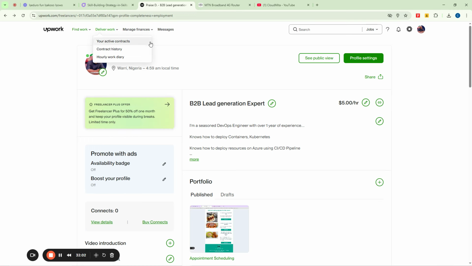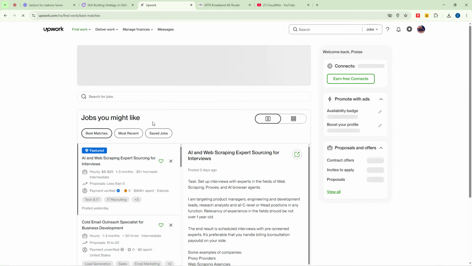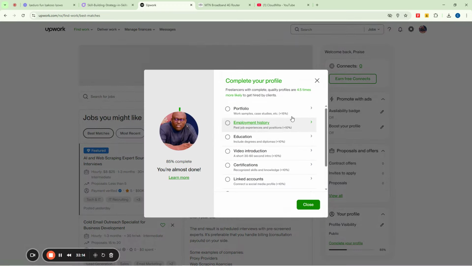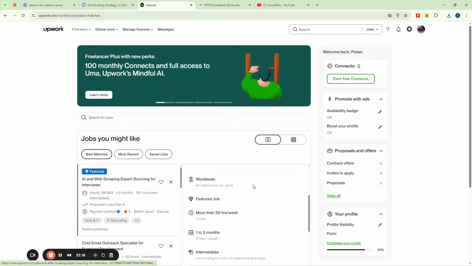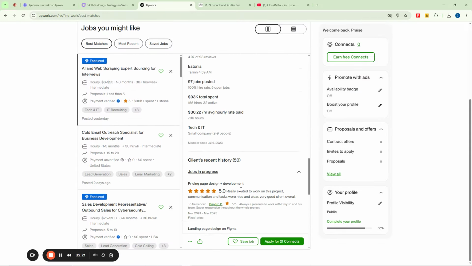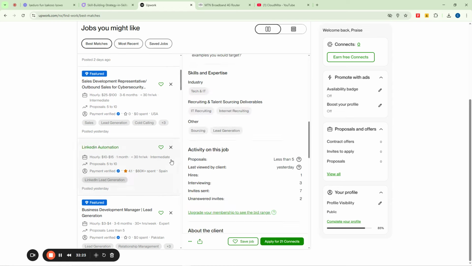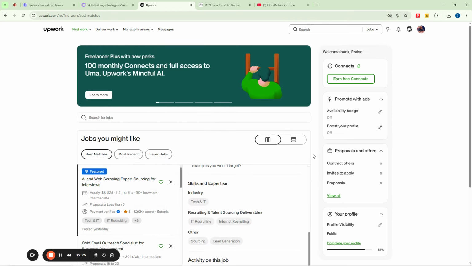Now, to be able to find jobs on Upwork, what do you do? There are two things you can do here. You can come here and click on this Find Work. Click on Find Work again, and it will take you to where you are going to be able to see all listed jobs. You can see that we have so many jobs coming up. These jobs are going to come based on what you set in your profile, right?